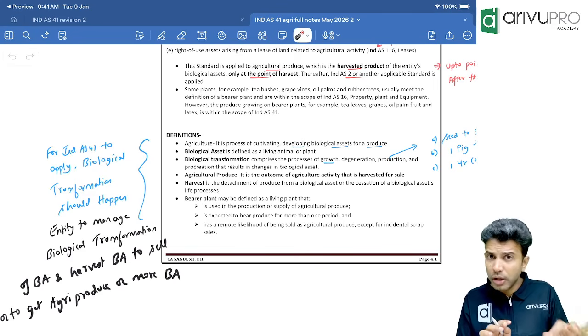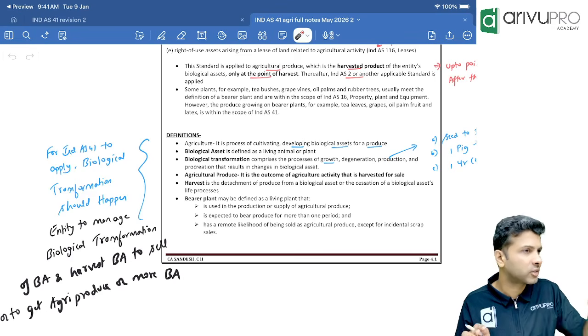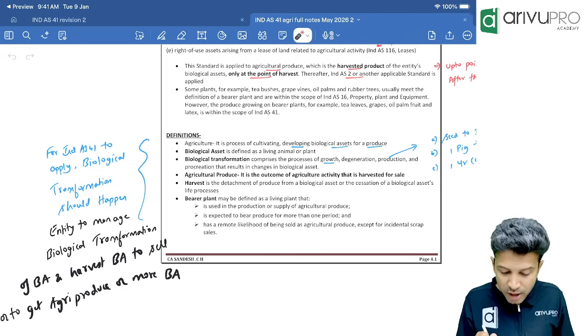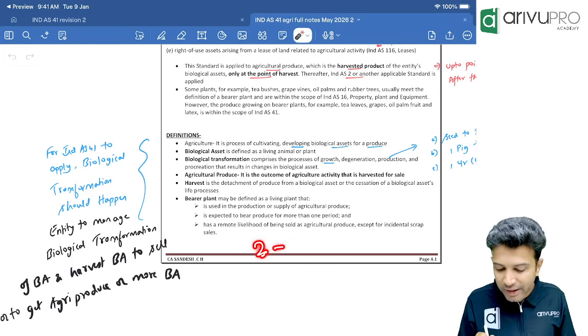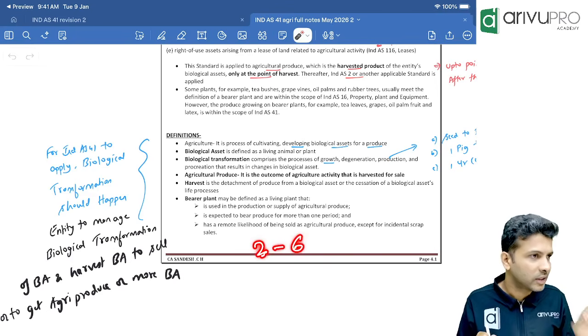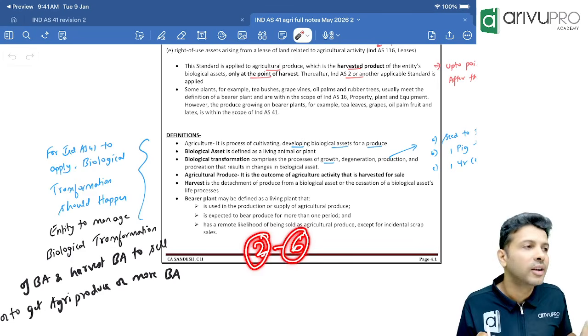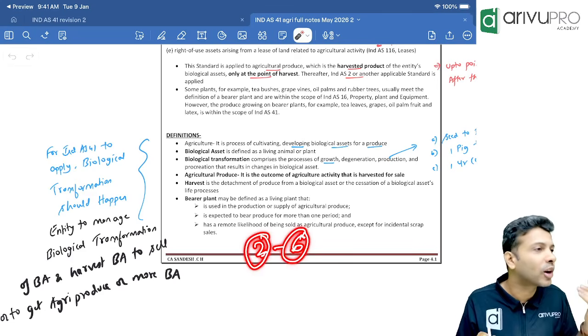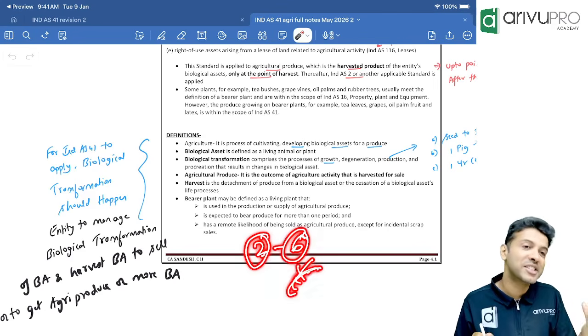But don't make this blunder of preparing only based on marks. Some students will say, only 2 marks means I will skip this topic. ICAI always gives the weightage in a range. It does not give a definite weightage. It says 2 to 6 marks, meaning it can come for 2 marks also, it can come for 6 marks also. If your luck is not good, maybe in the attempt you skipped, it may come for 6 marks also.